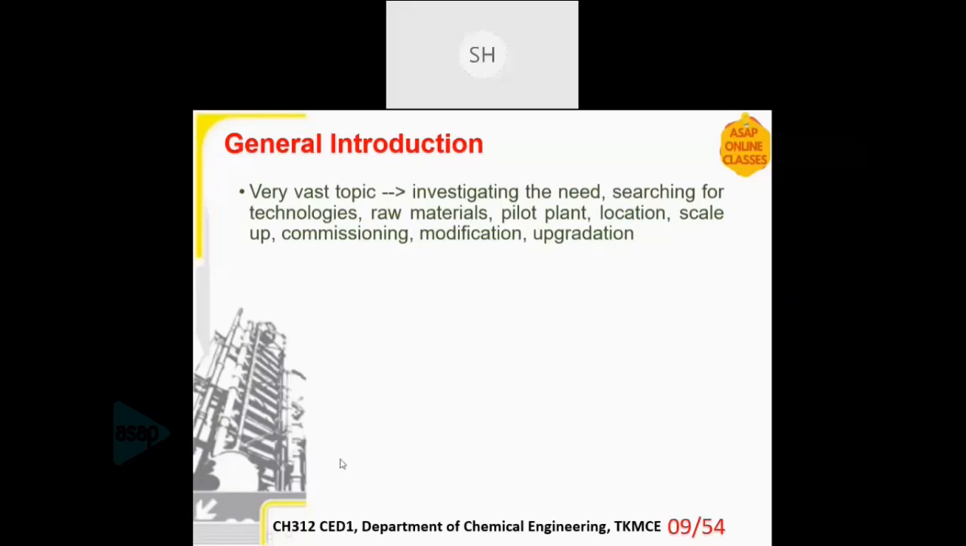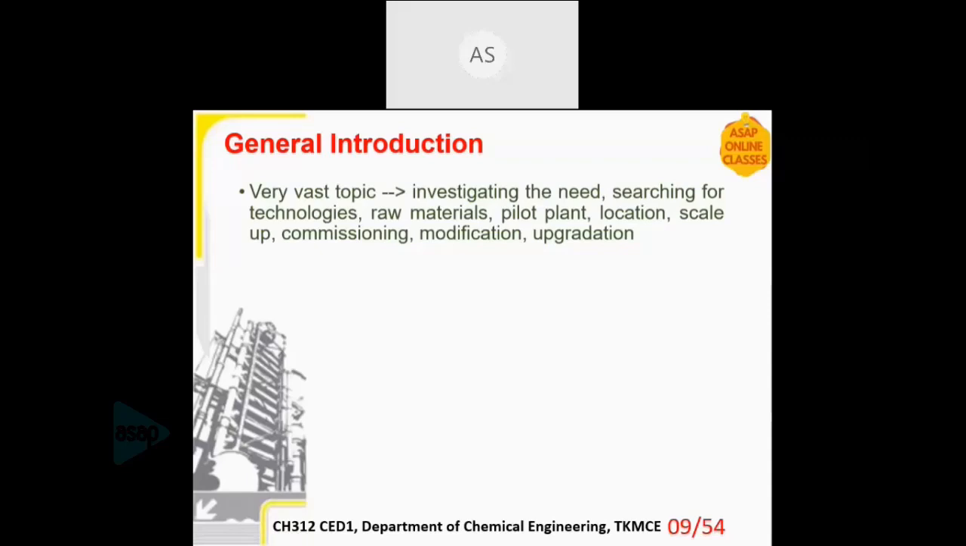So it includes the search for raw materials and new technologies. Then we have to set up a pilot plant, then find the location, then scale up the process. Then finally, after scaling it, we have to commission a plant. Then again, it's not over. You have to modify; there will be some modifications required. Then upgradation, where you can increase the capacity, etc. So all those topics are included in chemical engineering design.